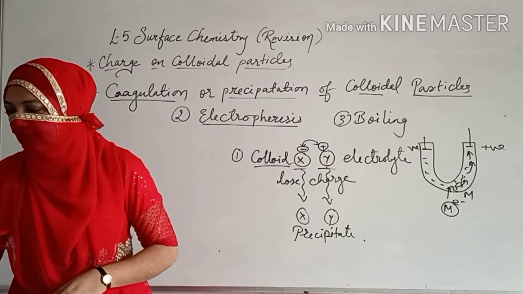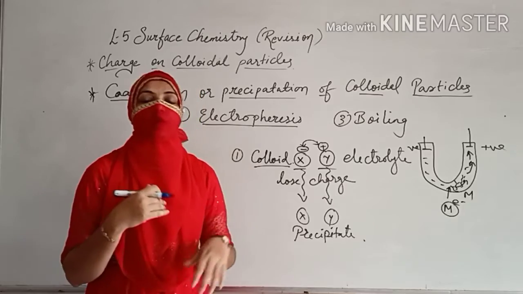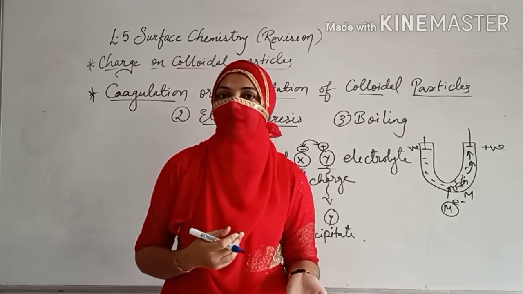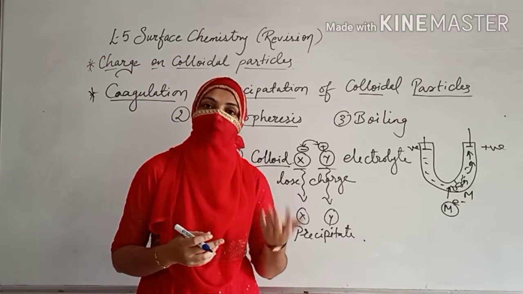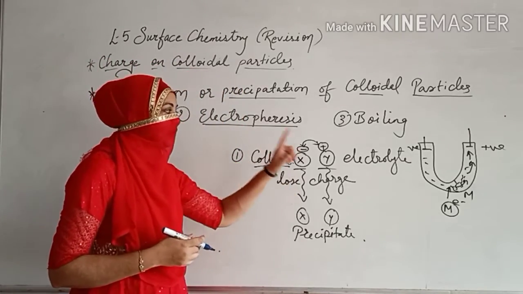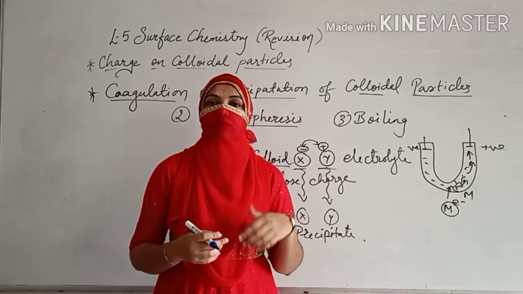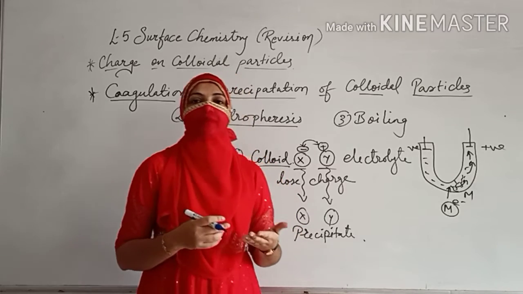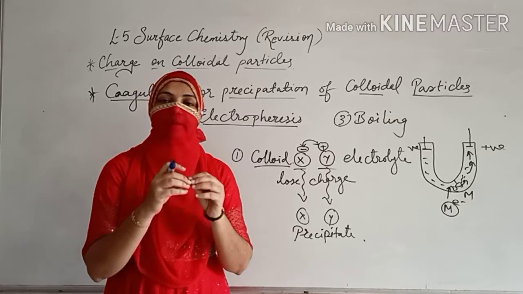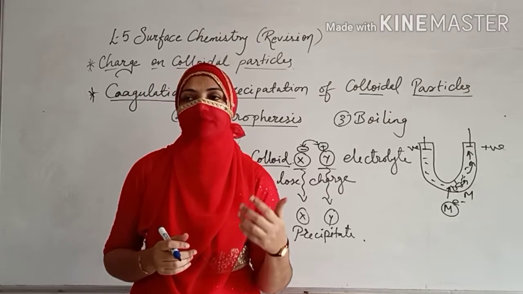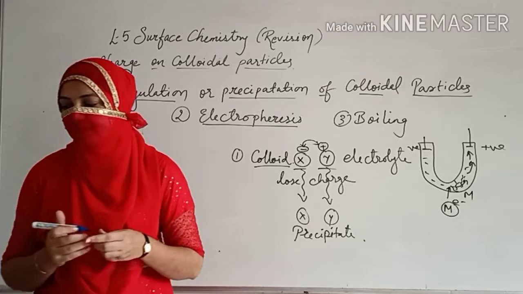And the last one, you are mixing the oppositely charged sols. एक सोल आपका positively charged, एक सोल आपका negatively charged. So that is what is happening over here, that they are losing the charges and they are completely having the particulate forms. So because of this we can go for coagulation or precipitation.